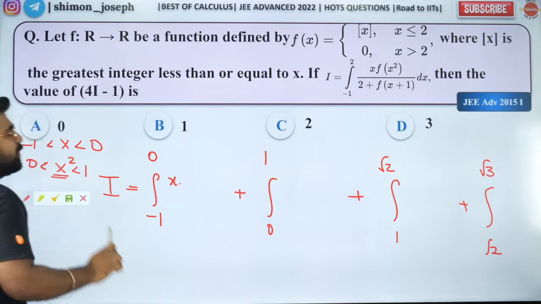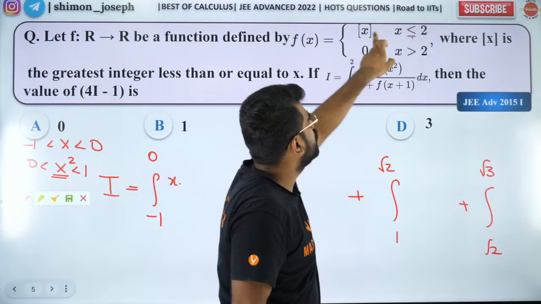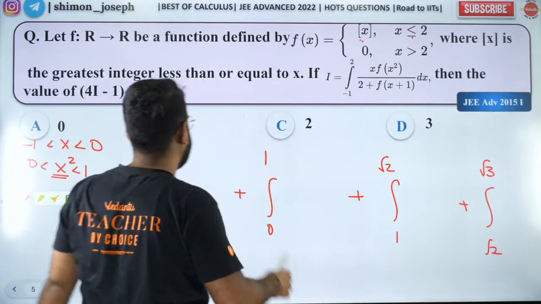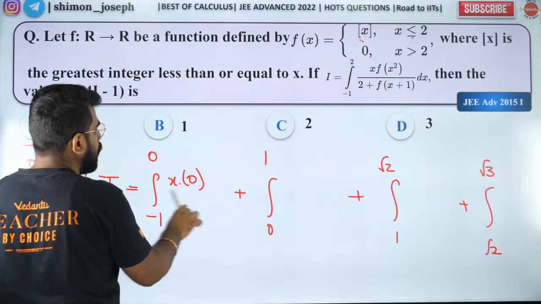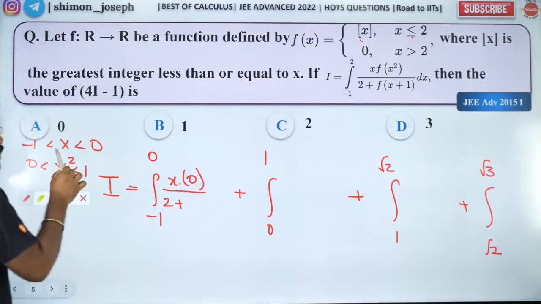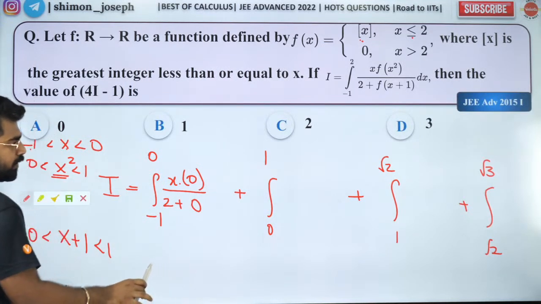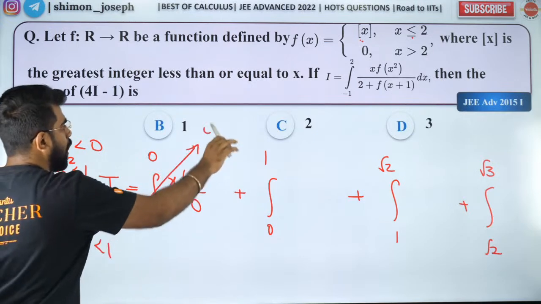So box of 0 to 1 will be 0. So it will be x into 0 divided by 2 plus f of x plus 1. So x lies between -1 to 0, so x plus 1 will lie between 0 to 1. So that will also be 0. So the first integral is gone.